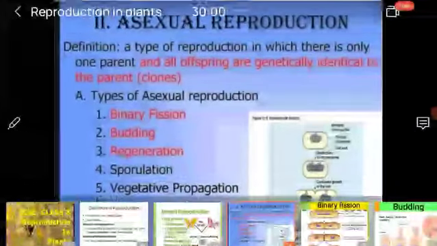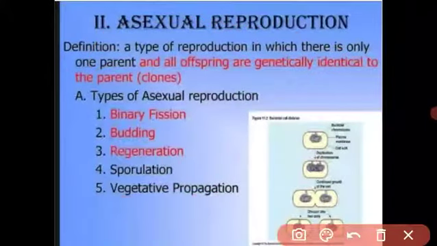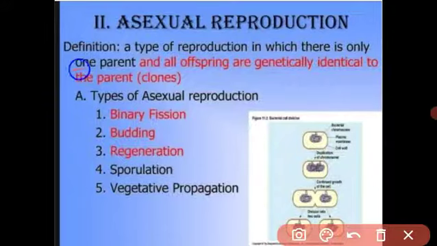Asexual reproduction means what, student? Asexual reproduction means only one parent is involved for the reproduction and the offsprings are genetically identical.